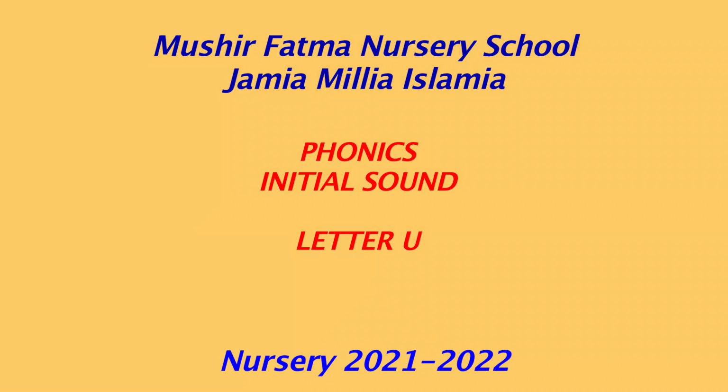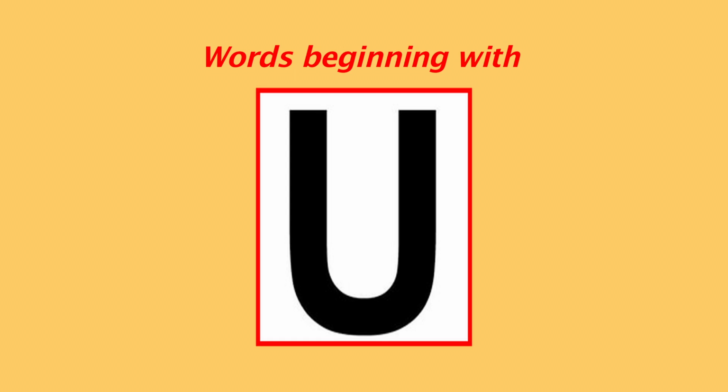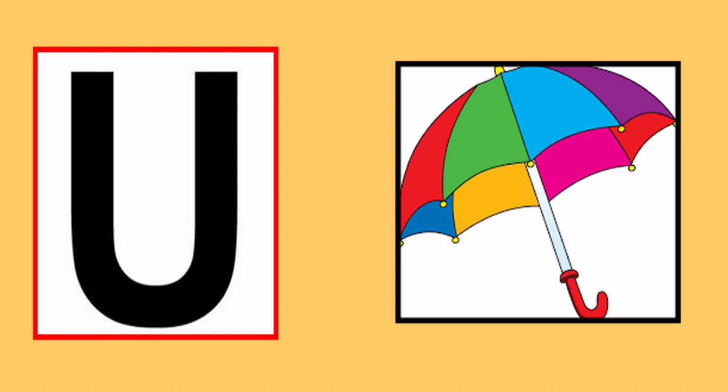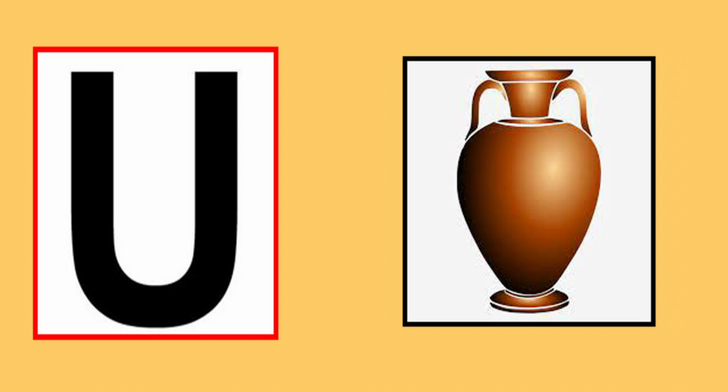Children, today we'll be learning the sound of letter U. The sound for this letter is A and the letter is U. Let's see some of the words that begin with the sound A. U is for umbrella. Umbrella. U is for urn.